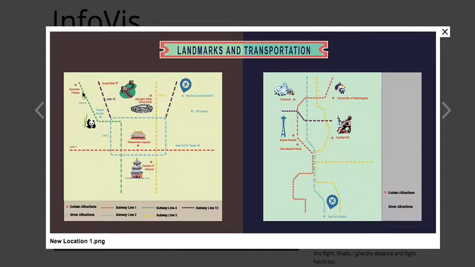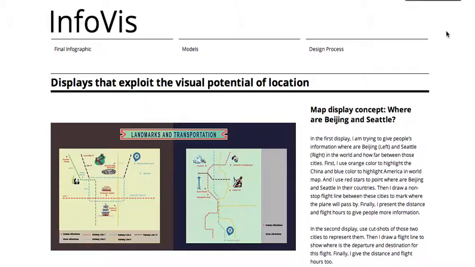That means people have to go there, and I also use the blue point to represent the silver attractions that people maybe do not have to go to. So just to set different types of attraction. So does Seattle. So that's how I made the visual potential of location.